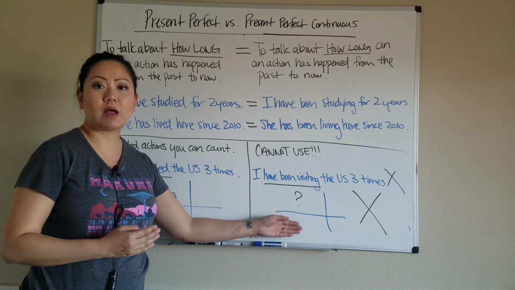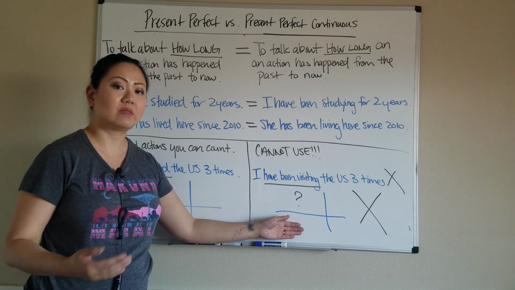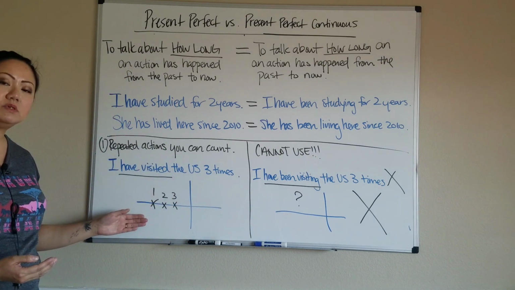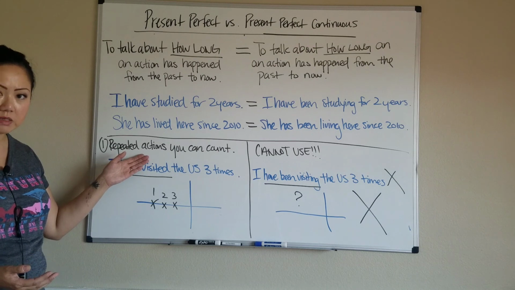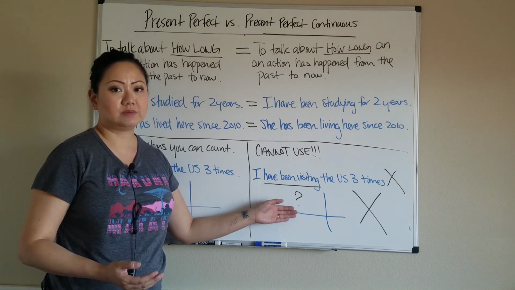I would not even know how to express that in a chart because that would not make sense or that doesn't exist. So again, if it's something that's countable, how many times you've done something, once, twice, 3, a dozen times, you will be sure to choose the present perfect tense. Whereas the ing for this case is not a choice.